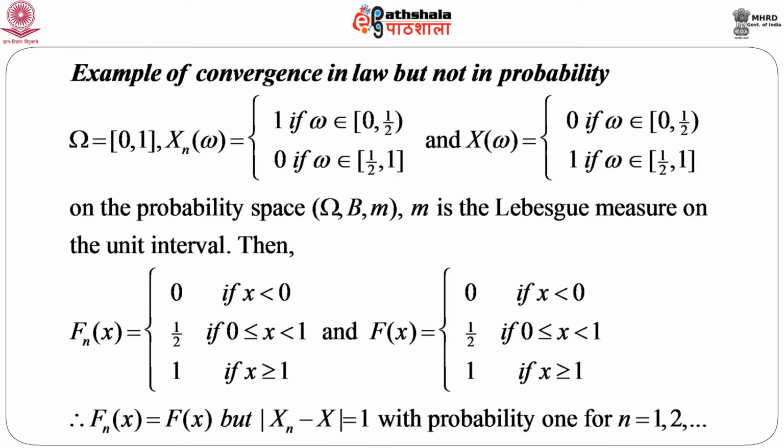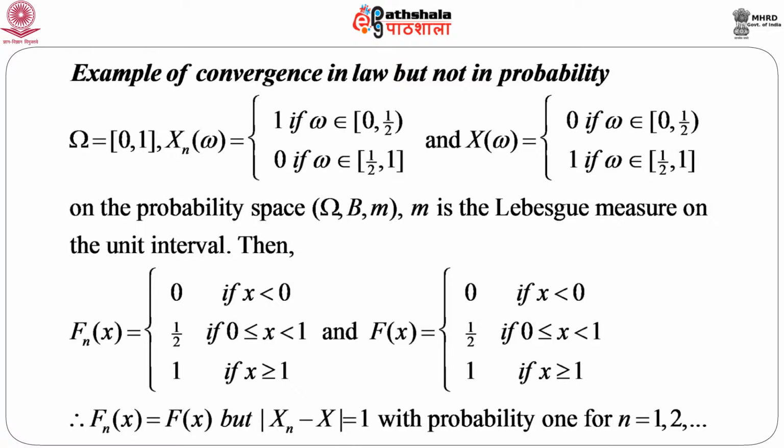Then it is clear that F_n(x) equals 0 when x is less than 0, equals half if 0 is less than or equal to x less than 1, and 1 if x is greater than or equal to 1, and F(x) is also 0 if x is less than 0, half if 0 is less than or equal to x less than 1, and 1 if x is greater than or equal to 1. So, immediately it is clear that F_n(x) equals F(x) for every x.